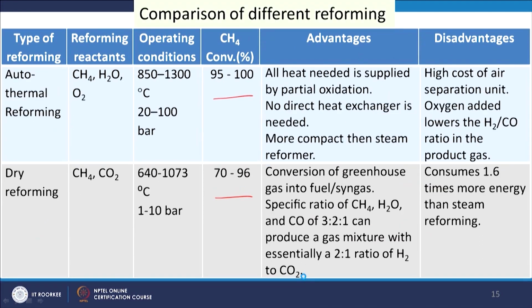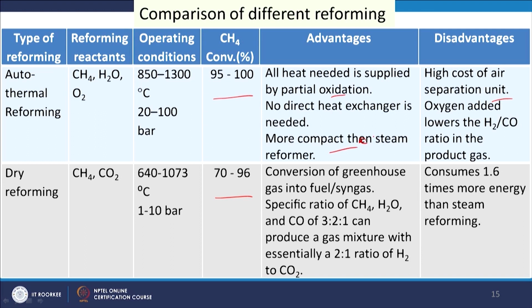And similarly, in the autothermal process, we have the high cost of air separation unit, and the advantage is that all the heat needed is supplied by partial oxidation, and that heat is used for reforming. So, it is more compact than the steam reformer.